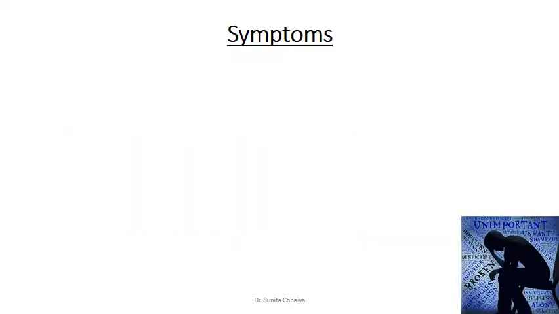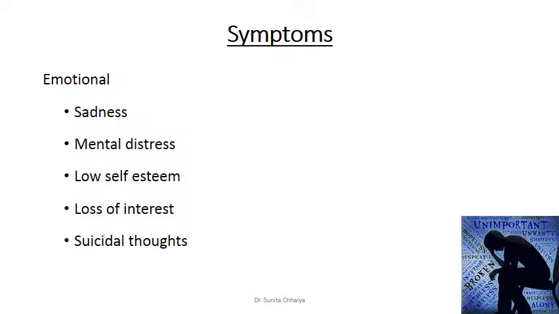For a person having depression, we might ask which types of symptoms develop. The symptoms are basically categorized into two categories. Emotional symptoms include sadness, mental distress, low self-esteem, loss of interest, or sometimes suicidal thoughts.